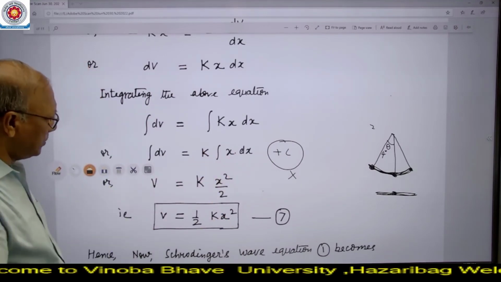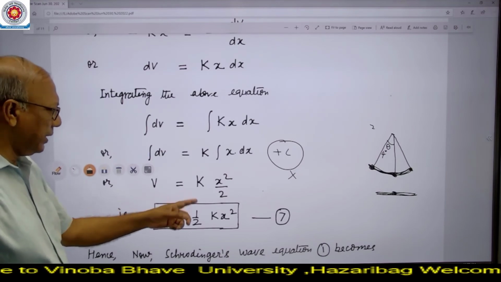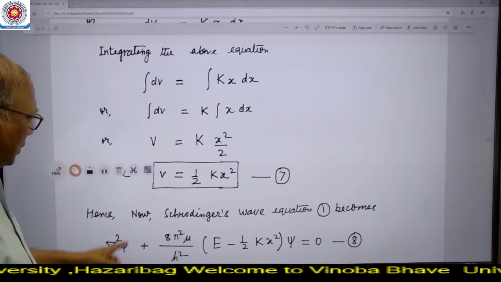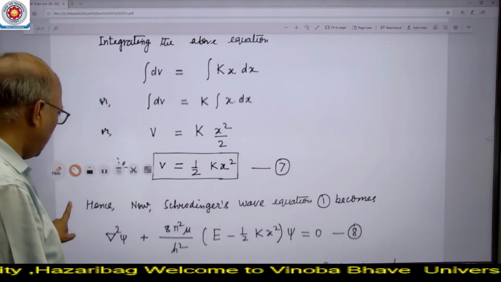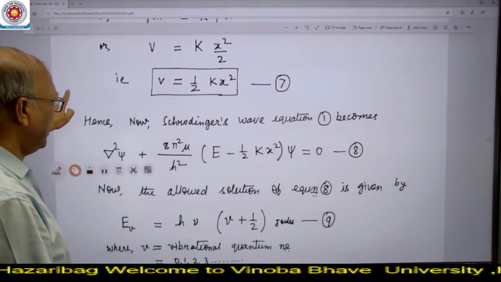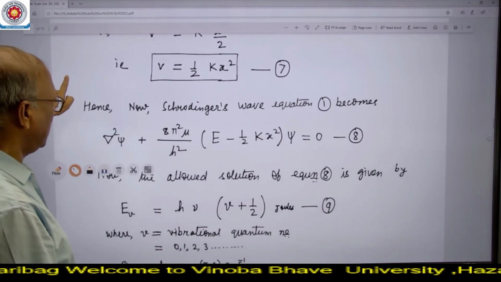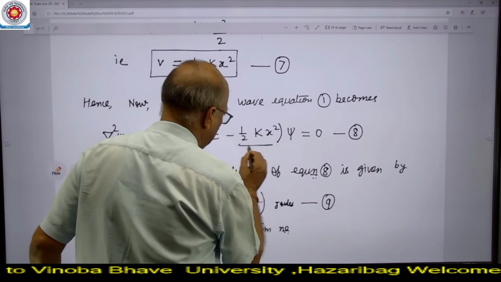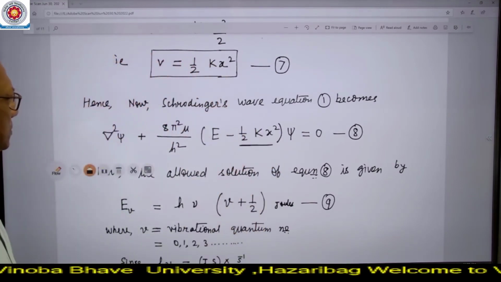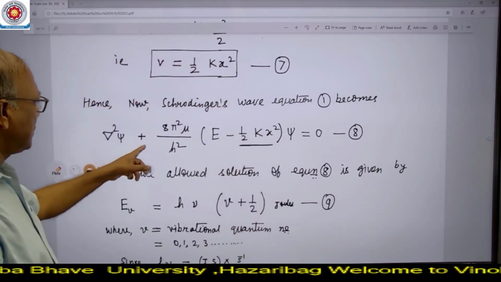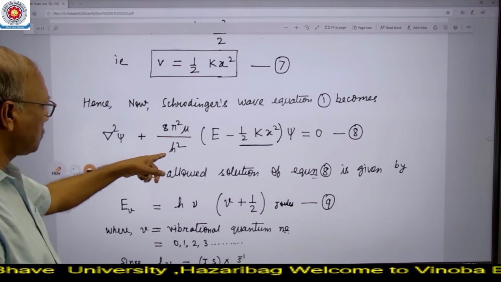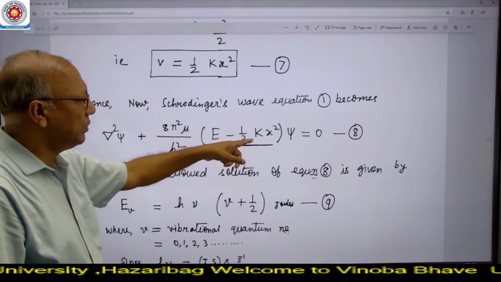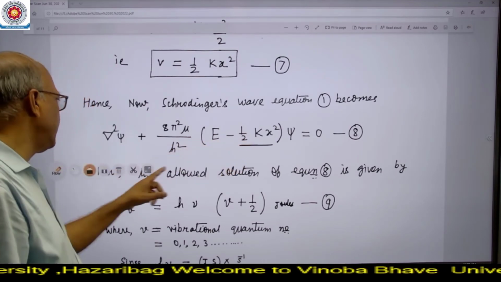Now the solution of this equation becomes V is equal to k x square by 2, or V is equal to half kx square. Now when this value is put in Schrodinger's wave equation, that is in equation 1, we get del square psi plus 8 pi square mu by h square into E minus half kx square instead of V, that is potential energy.